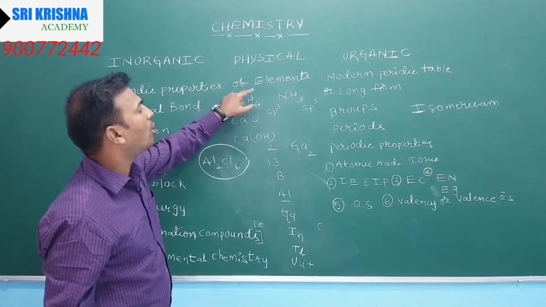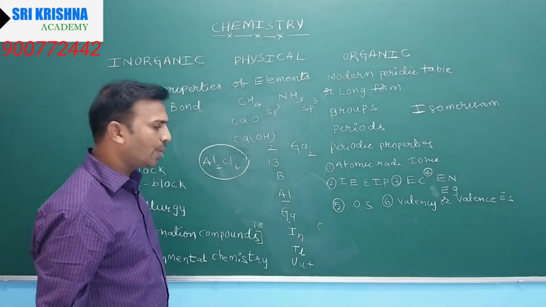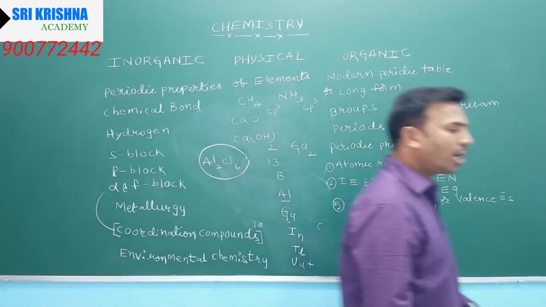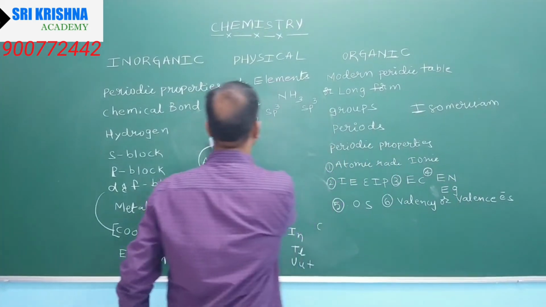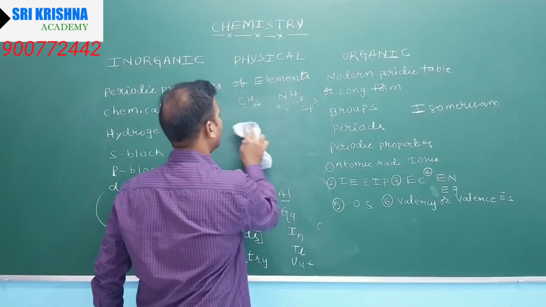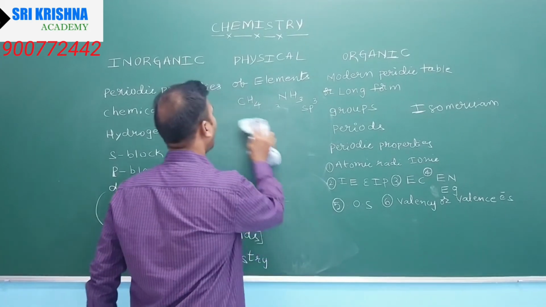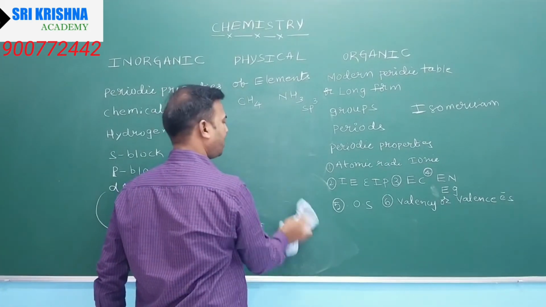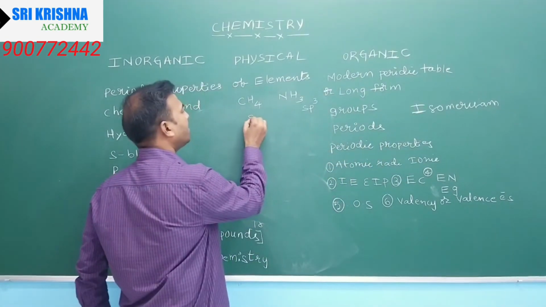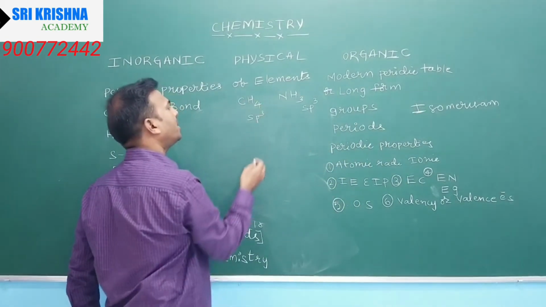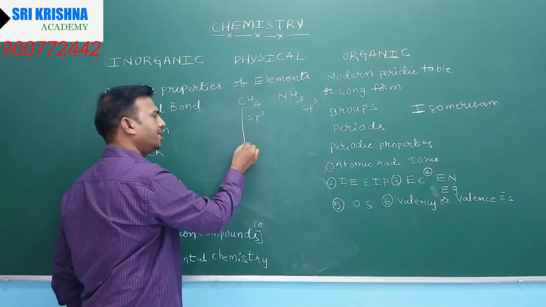But come to the geometry of the methane molecule. Both have sp3 hybridization, but the geometry of methane is tetrahedral.